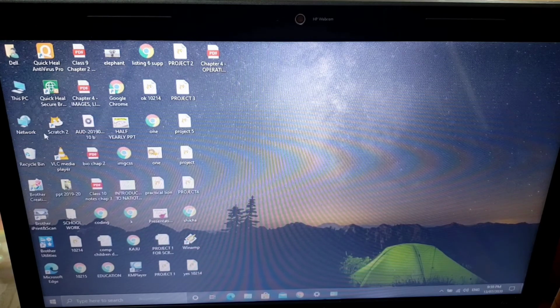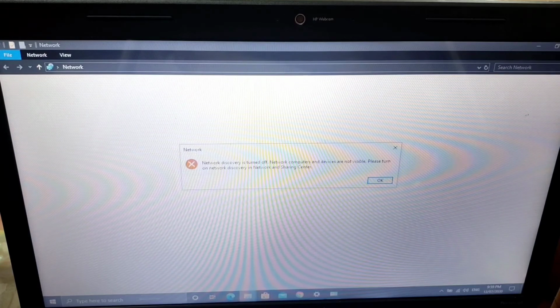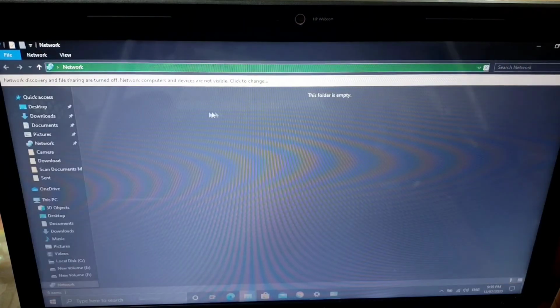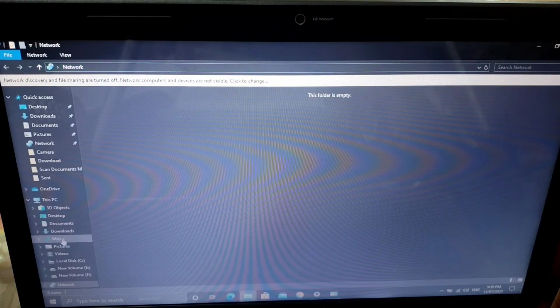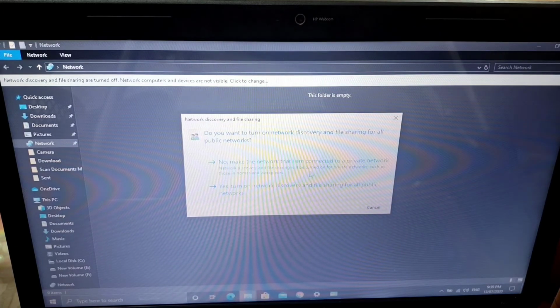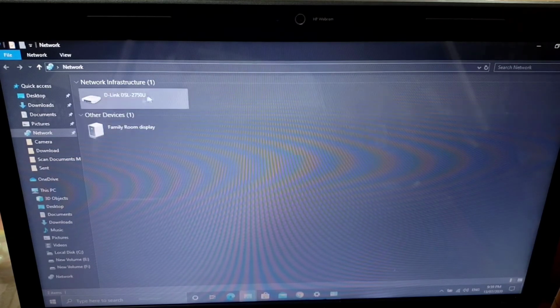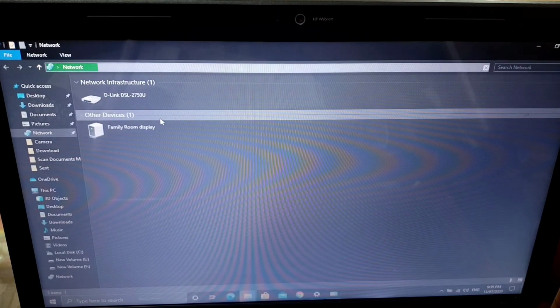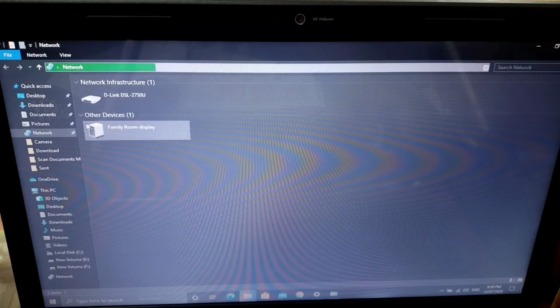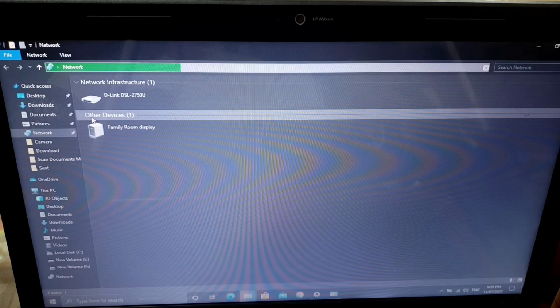Like if you see this network icon, all your internet connections, everything will be available here. Whatever things you have in your network connection are available. Right now it is off, so when you turn it on, you are able to see whatever networks are available nearby. All those networks will be available here when you work on network.